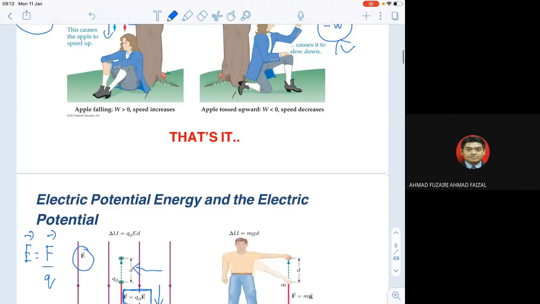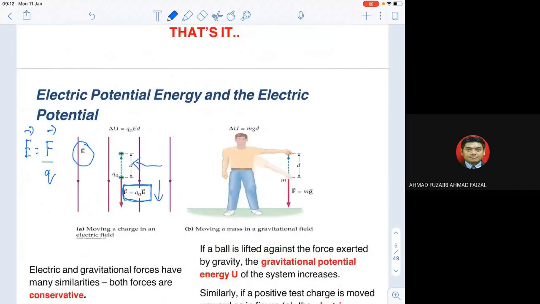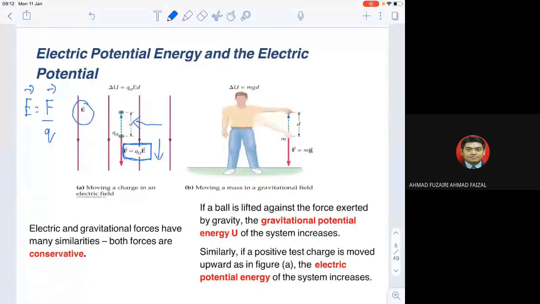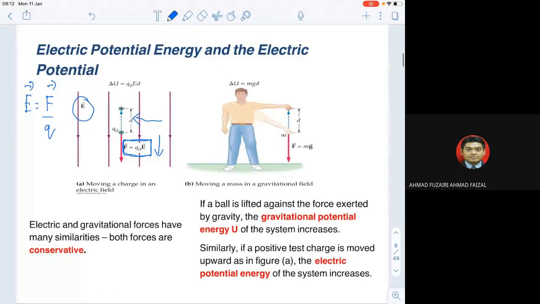Okay, negative work, right? On purpose, when we try to bring up the positive charge, we can have a negative work. All right. So because of that, we can say that. However, in terms of real life, it is here. This is real life.